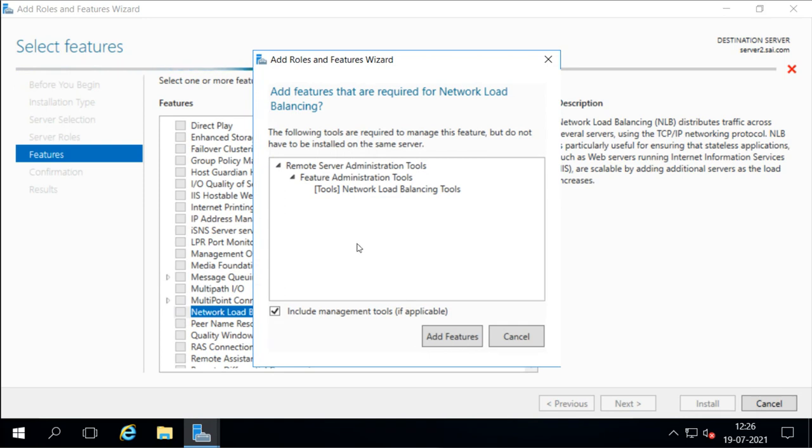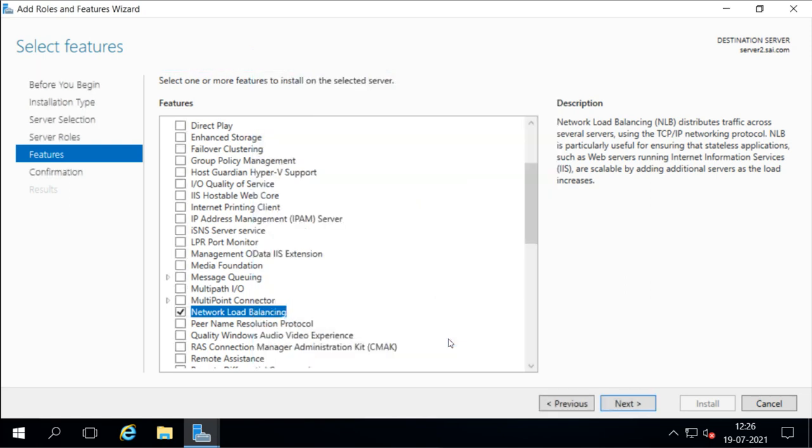Here I will select this. When you select this, it is going to install the administration tools also, so we can manage the cluster. And what does it do? Network load balancing distributes the traffic across several servers using the TCP/IP networking protocol. NLB is particularly useful for ensuring that stateless applications, such as web servers running Internet Information Services, are scalable by adding additional servers as the load increases.